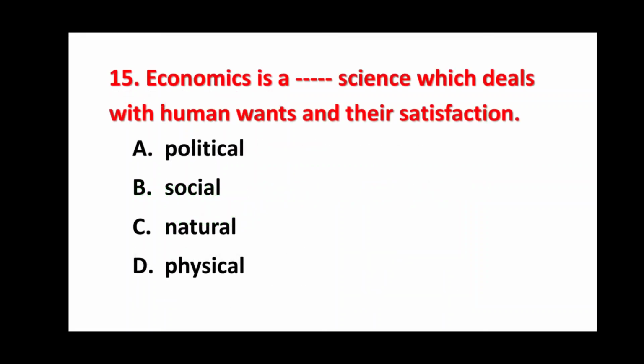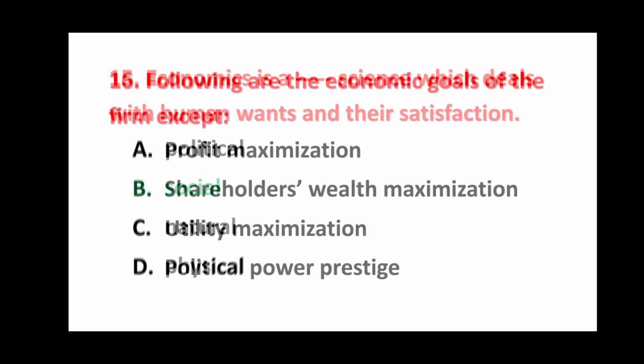Question number 15, economics is a dash dash science which deals with human wants and their satisfaction. Options are political, social, natural, physical. The right option is social. Option B. So economics is a social science which deals with human wants and their satisfaction.